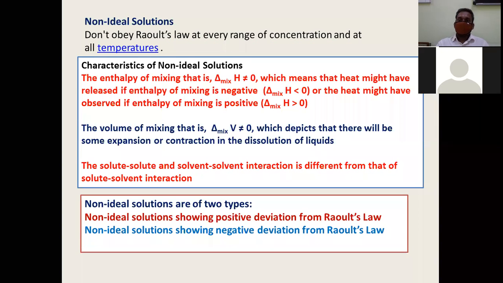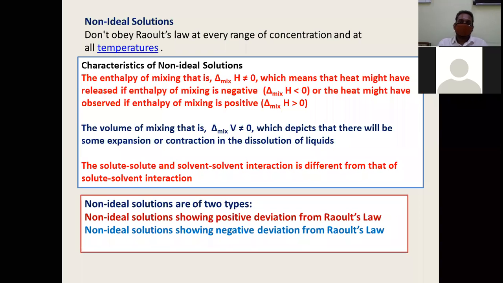Okay. Non-ideal solutions. The first characteristic of non-ideal solutions is what?